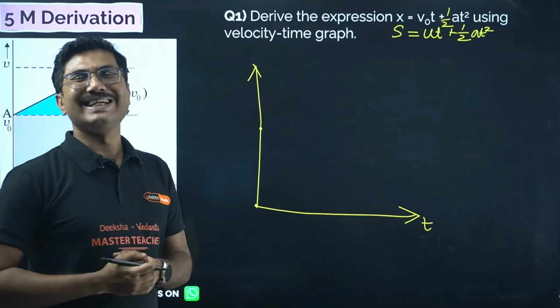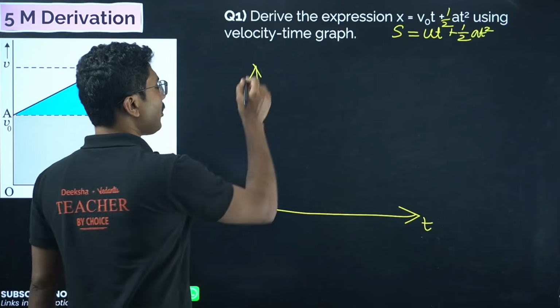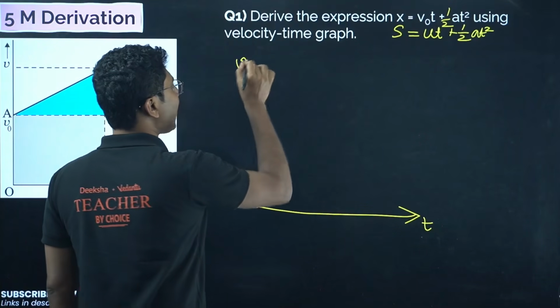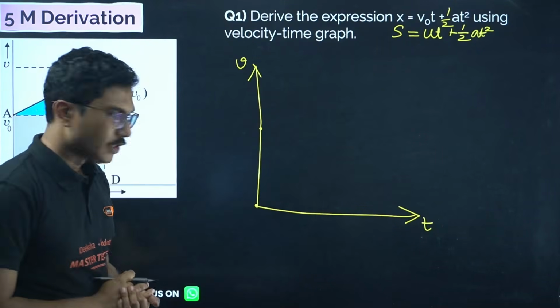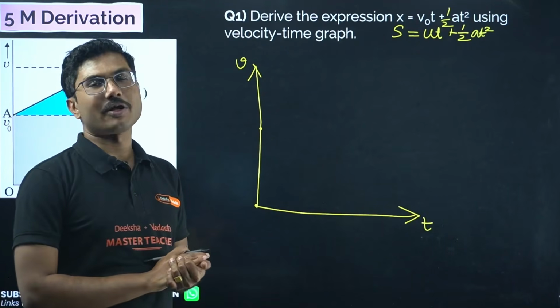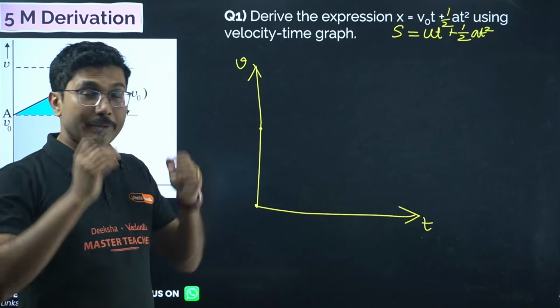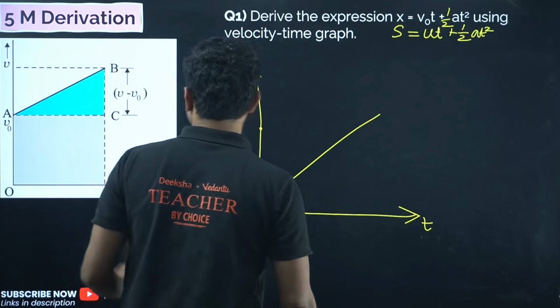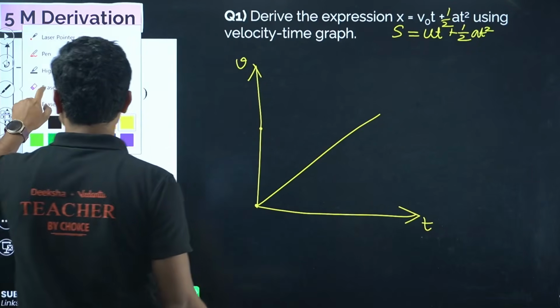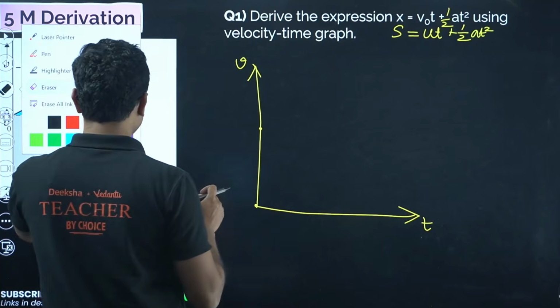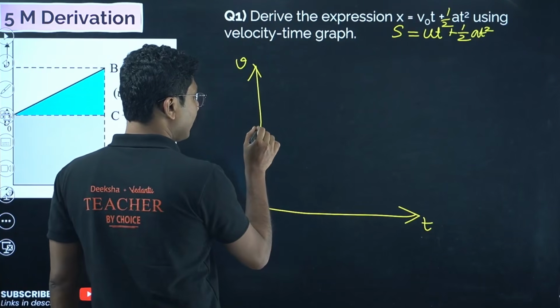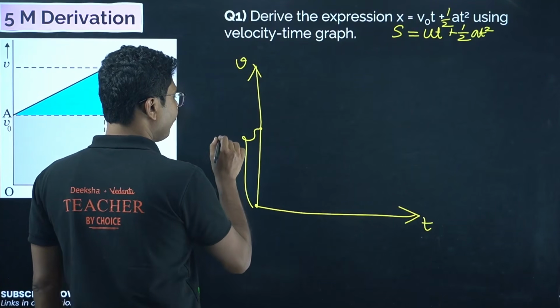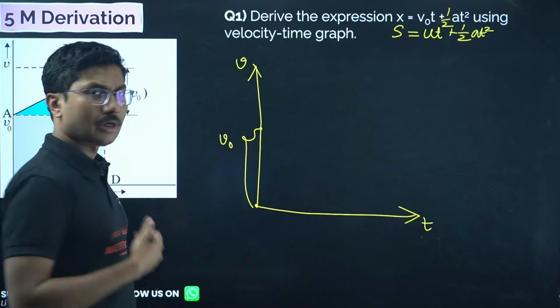Okay, it is moving with uniform acceleration. So uniform acceleration means the velocity time graph will be a straight line. Now if it were starting from 0, the graph should be like this, but because it has an initial velocity, it is not starting from 0. So that initial velocity, we are saying this. It can be v0, it can be u, based on the question.